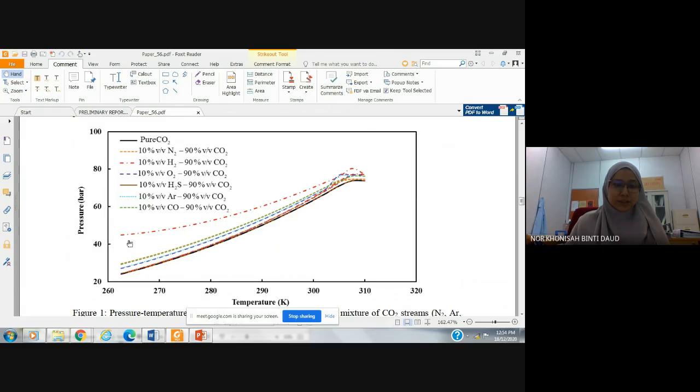So for example, this is for a binary mixture of 10% volume per volume hydrogen and 90% volume per volume carbon dioxide. The addition of hydrogen in this mixture changes and lifts up the bubble point curve of the vapor liquid equilibrium curve.